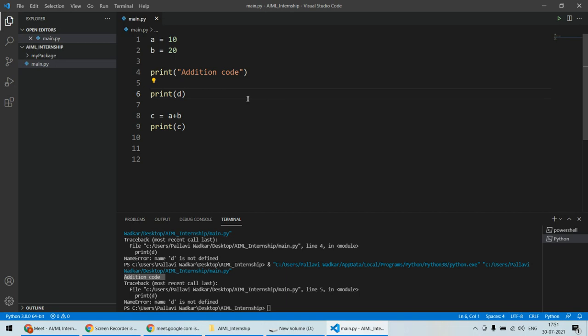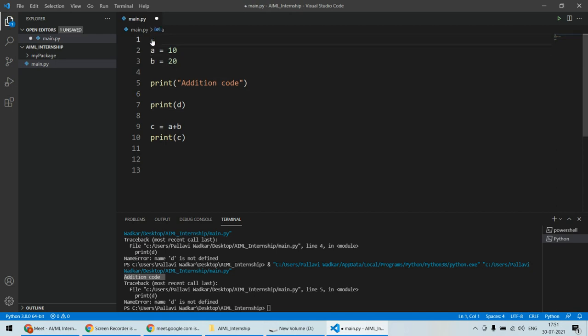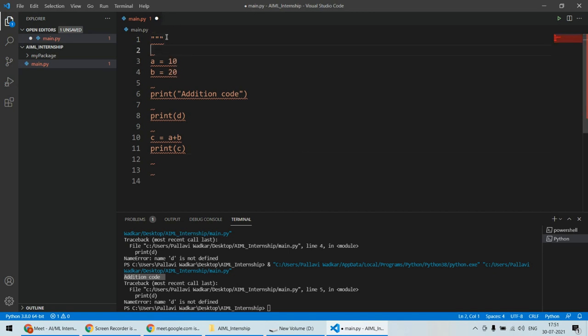Now for that purpose, there is error handling in Python. So error handling is used in order to handle this kind of things. And for that purpose, there are different blocks that we use to deal with the error. Again, I will specify what kind of things we are going to use firstly, and after that I'll show you.